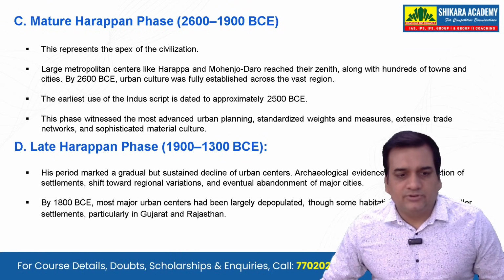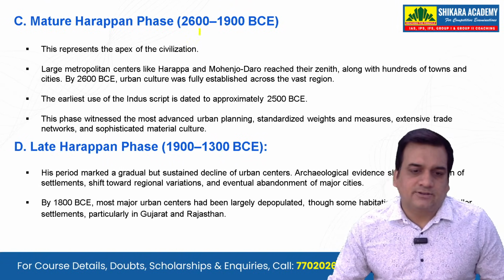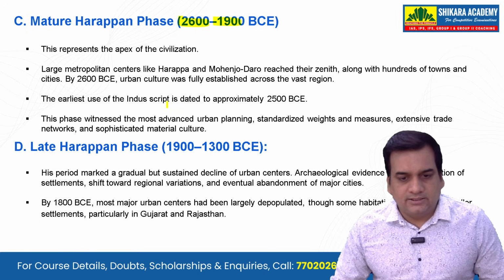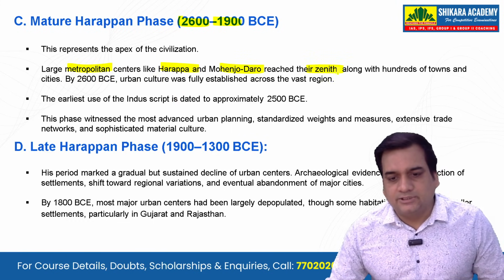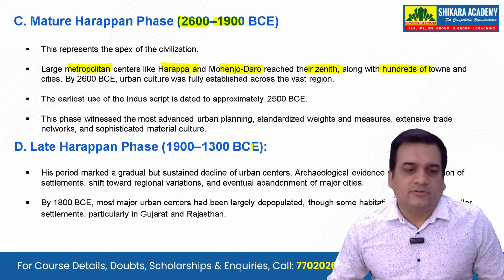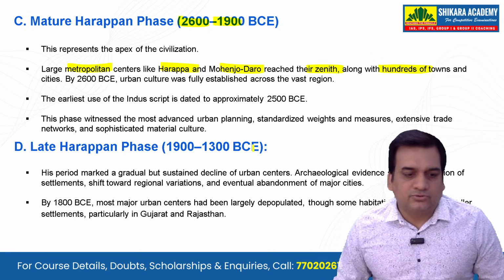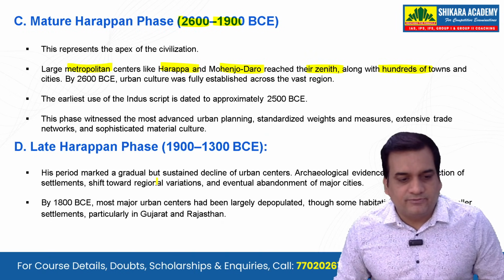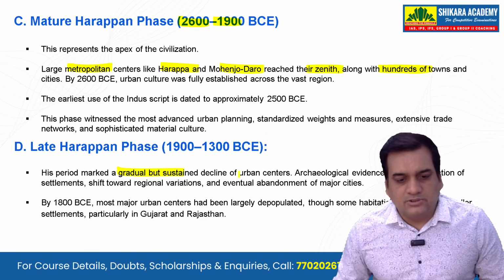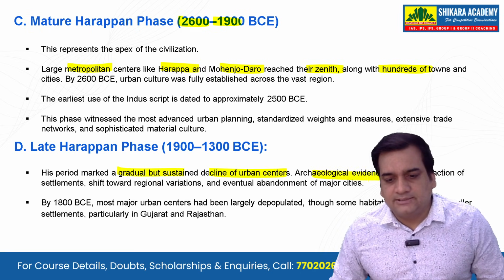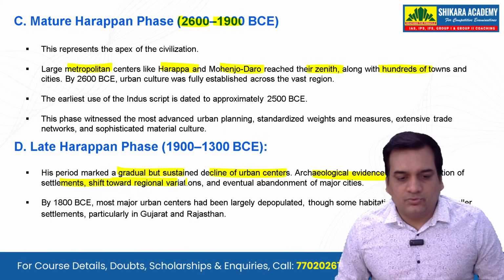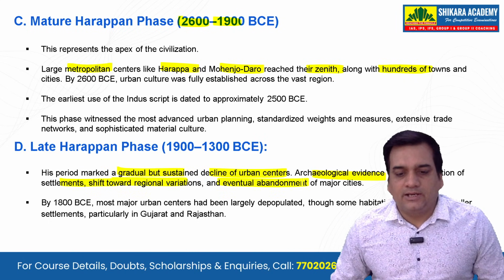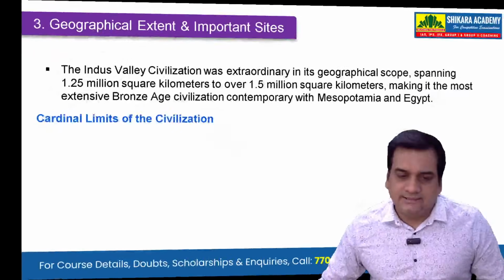Not only that, the mature Harappan phase, from 2600 to 1900 before Common Era, is when metropolitan centers like Harappa and Mohenjo-Daro reached their zenith, along with hundreds of towns. And the late Harappan phase marked a gradual but sustained decline of urban centers. Archaeological evidence shows contraction of settlements, a shift towards regional variation, and eventual abandonment of major cities.